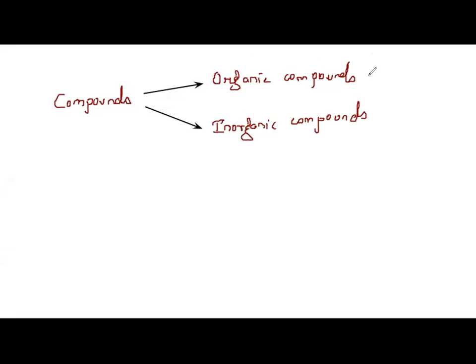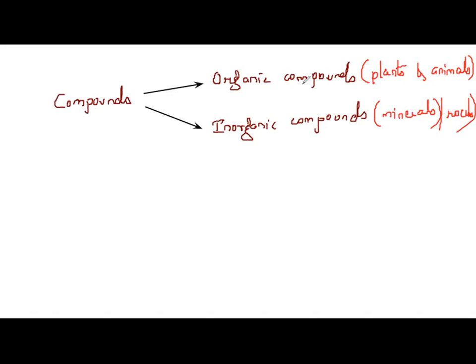The compounds which were obtained from plants and animals, living organisms, are called organic compounds. And the compounds which are obtained from minerals, non-living things, you can say rocks, are inorganic compounds. That is the basic definition, but the actual definition is different, and you will study it in higher classes.